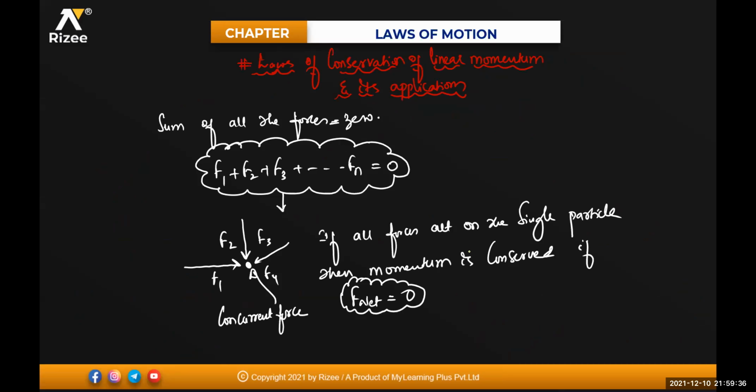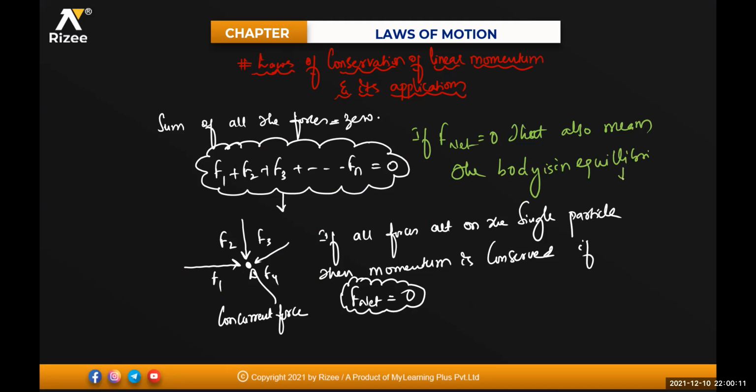So I'll try to revise the complete part once. First we talked about the law of conservation of linear momentum and its application. I told you that if the sum of all the forces acting on the system is 0, then the momentum is said to be conserved, or the body will be in equilibrium. If F net is 0, that also means the body is in equilibrium.